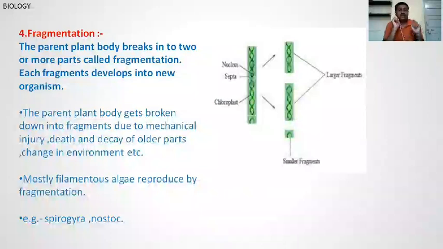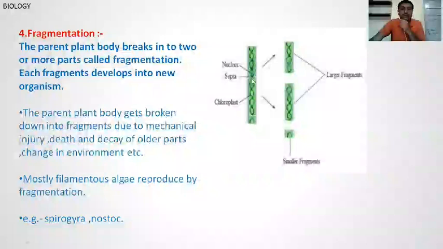Mostly they break down into fragments, and they get separated, and these separated filamentous algae develop into new offspring. Mostly filamentous algae reproduce by fragmentation. Examples: Spirogyra, Nostoc, like in this diagram.